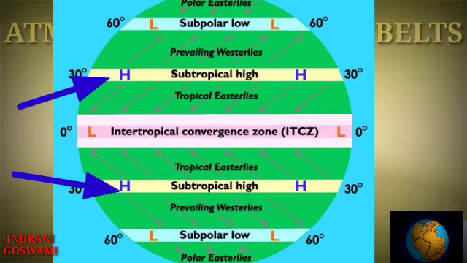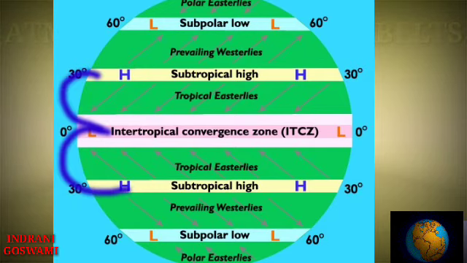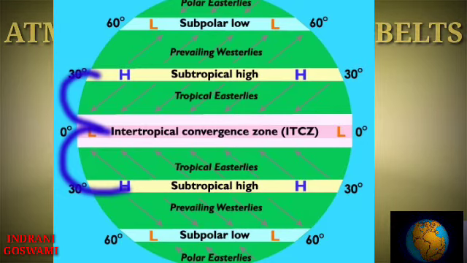The next pressure belt is the subtropical high pressure belt. At about 30 degree north and south of the equator, this pressure belt lies. The ascending air from the equatorial region goes and then descends in this particular region, so this area is an area of high pressure.